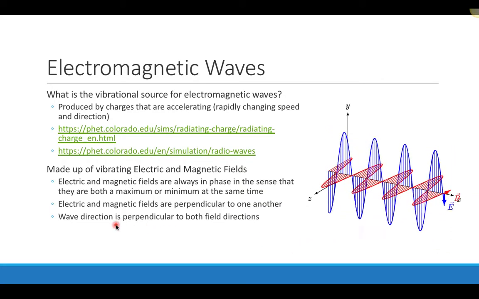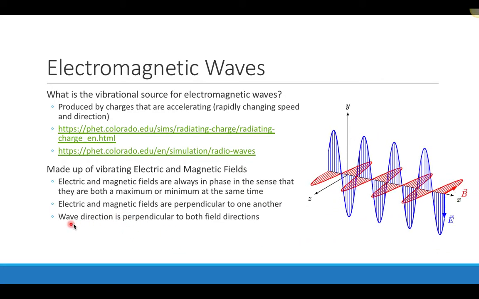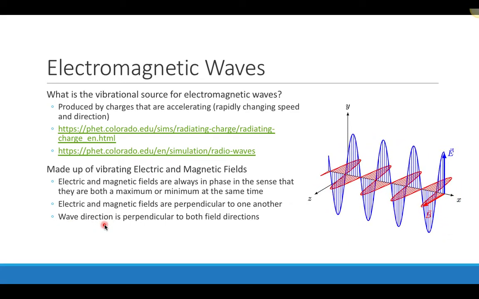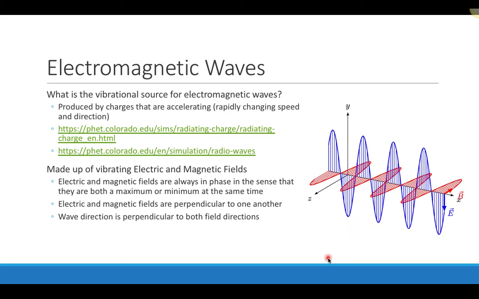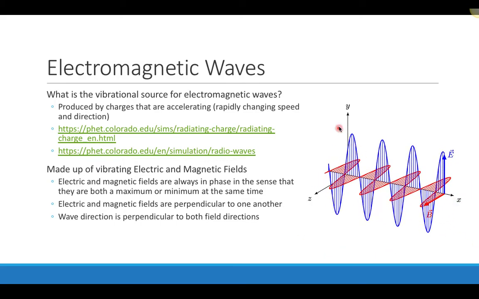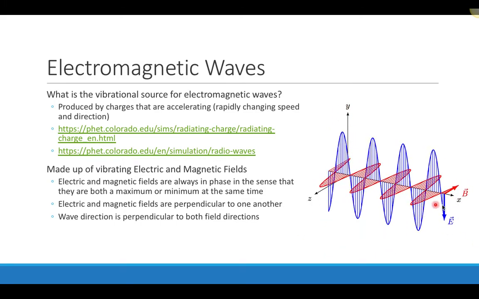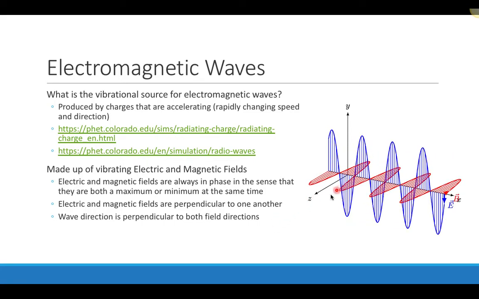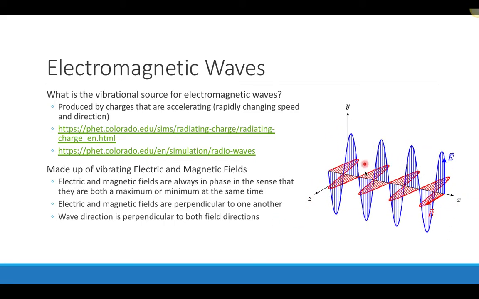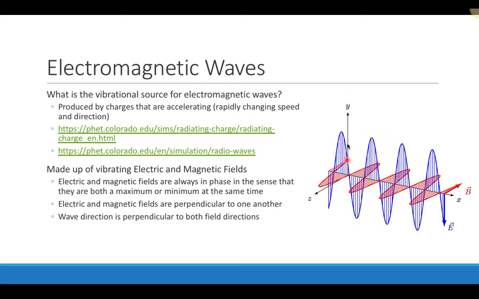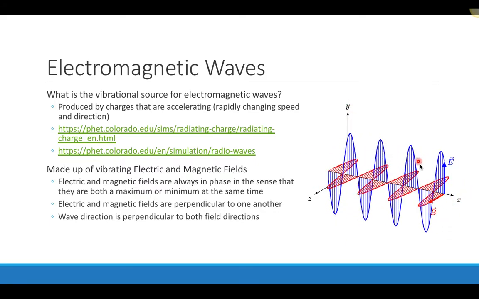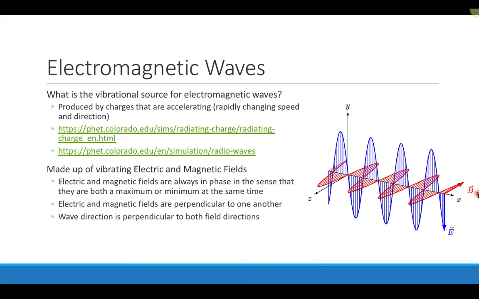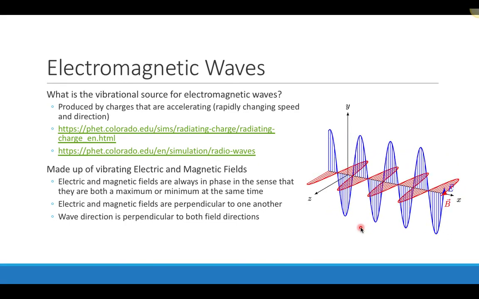The other thing that's true about electromagnetic waves is that the wave direction, the way that it travels, is always perpendicular to the direction of both of the fields. So in this picture, I have a three-dimensional coordinate system. My magnetic field is oscillating about the z-axis. My electric field is oscillating about the y-axis. And the wave is actually traveling along the x-axis, which is perpendicular to both of those directions.